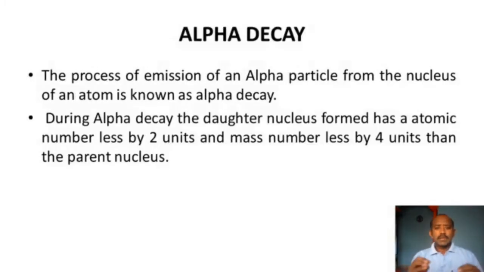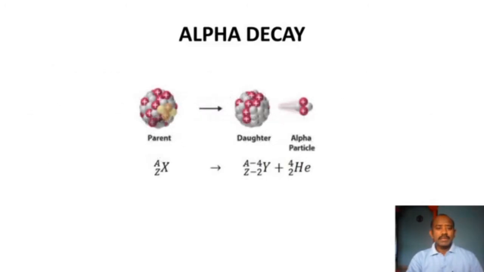Now we have to study what alpha decay is. The process of emission of an alpha particle from the nucleus of an atom in the disintegration process is called alpha decay. During alpha decay, a daughter nucleus is formed. We can observe the figure of this alpha decay.